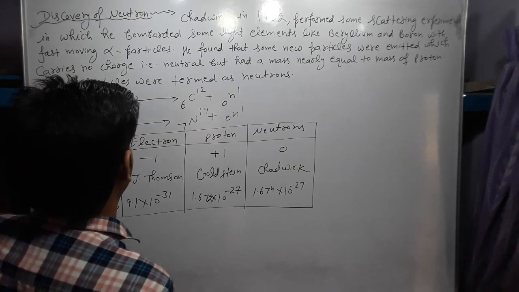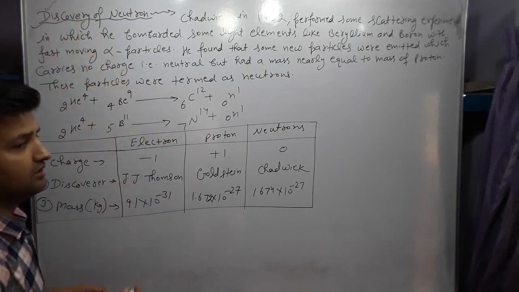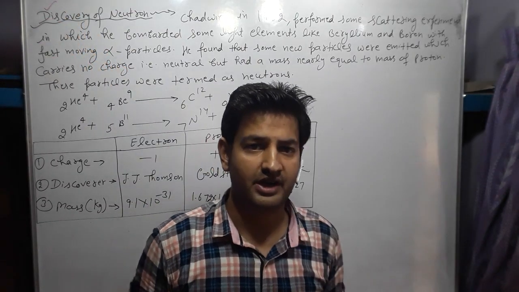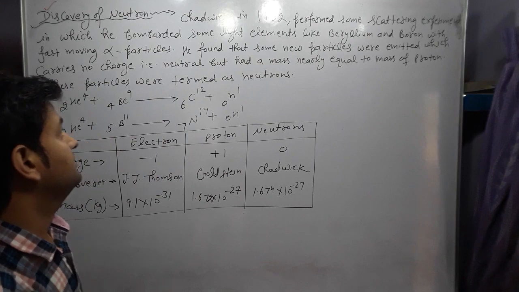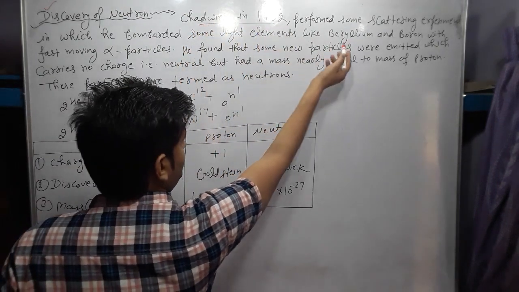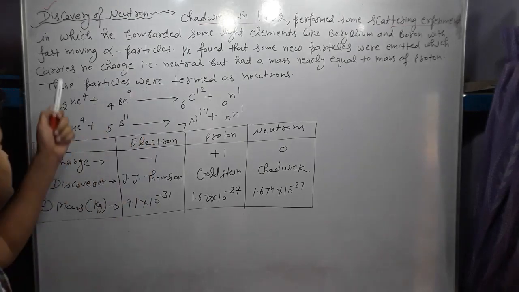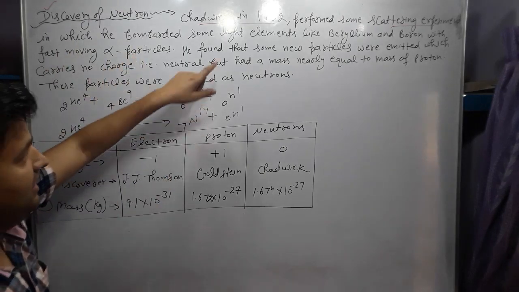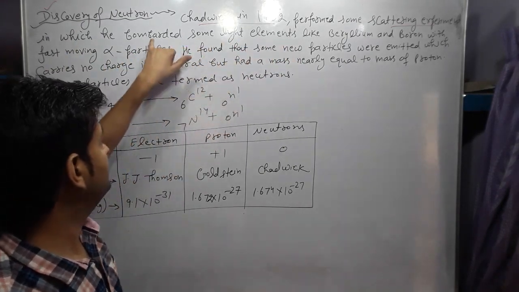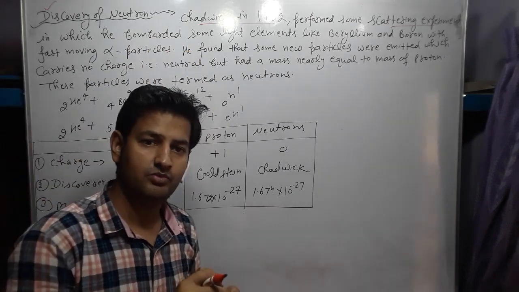Next is the discovery of the neutron. The credit for the discovery of the neutron goes to the scientist Chadwick. Chadwick in 1932 performed a scattering experiment in which he bombarded some light elements. Bombarded means continuously hitting particles at one point.